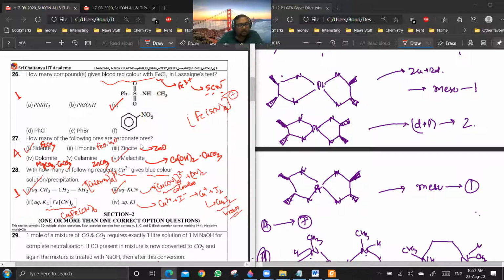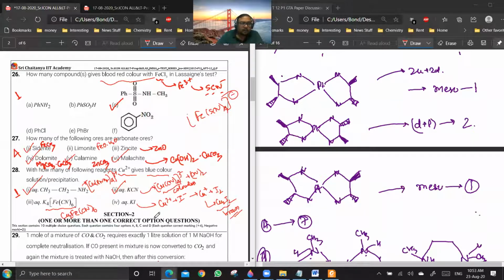Dolomite is MgCO3.CaCO3. Calamine is ZnCO3, and malachite is basic copper carbonate, Cu(OH)2.CuCO3. So 1, 6, 4, and 5 are the answers.